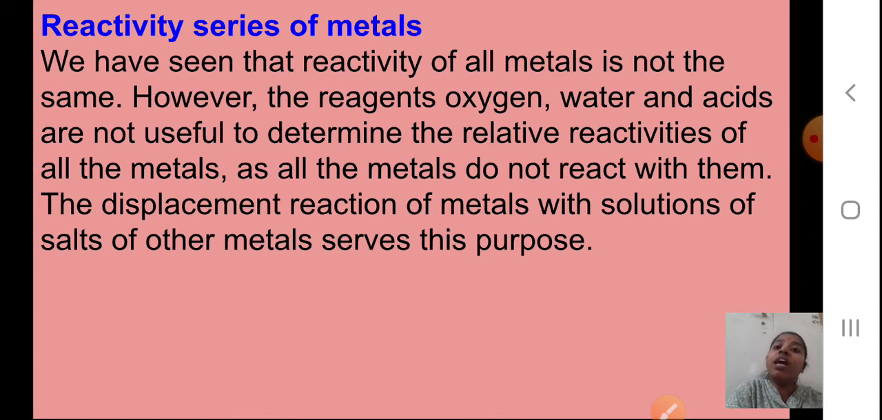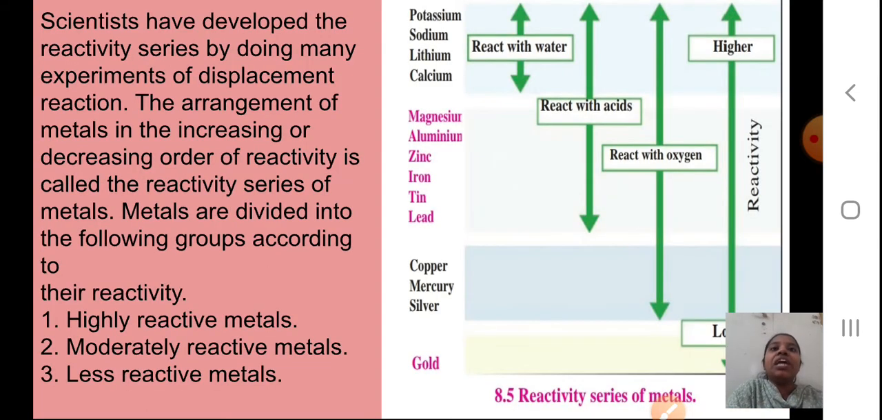So we have to study the displacement reaction, which you have already studied in the chemical reactions part. Scientists have developed the reactivity series by doing many experiments of displacement reaction. Yes, the arrangement of metals in the increasing or decreasing order of reactivity is called the reactivity series of metals.